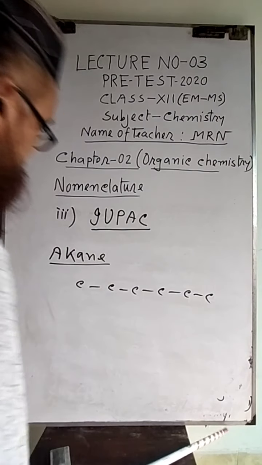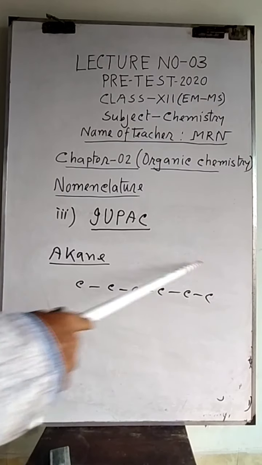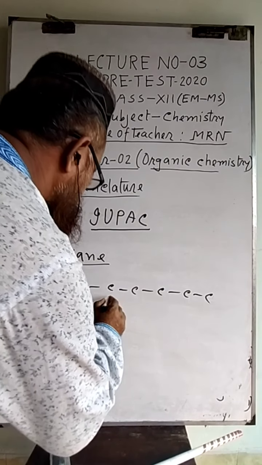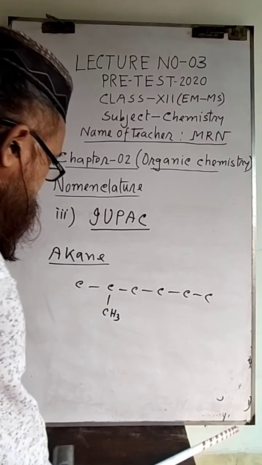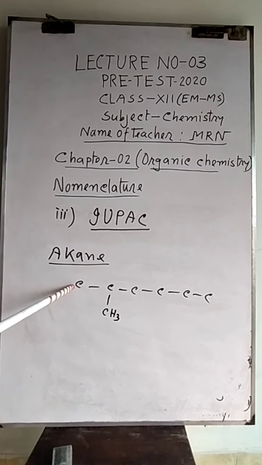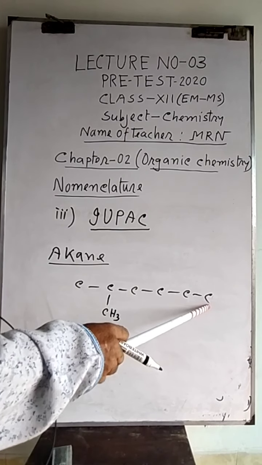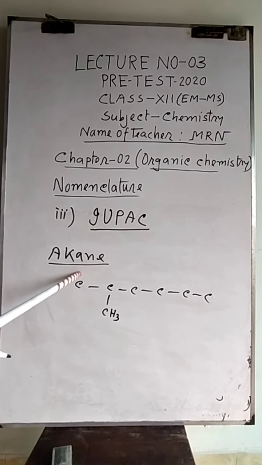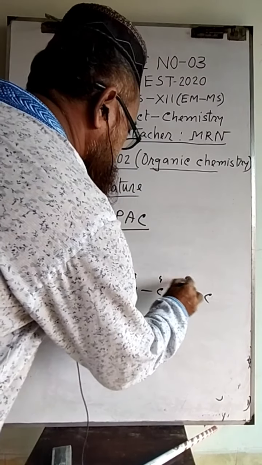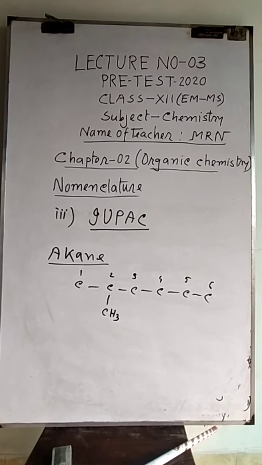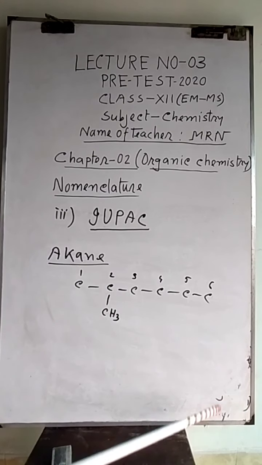Now here we can say this one is the first or this one is first. But when a branch is added, for example, I have added here the branch methyl group, then this methyl group is joined near to this end. This one is not near, but this one is near. So this one is called the first end. We can say 1, 2, 3, 4, 5, 6. First, the longest chain; second, the branch near to whose end, that one is called first. Then we have to give the serial number following this.